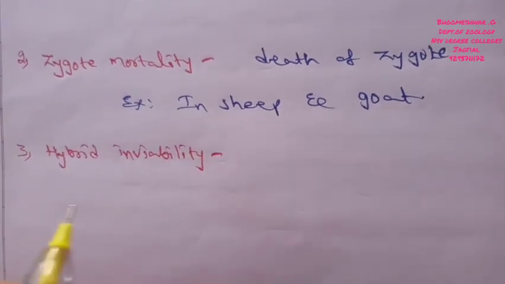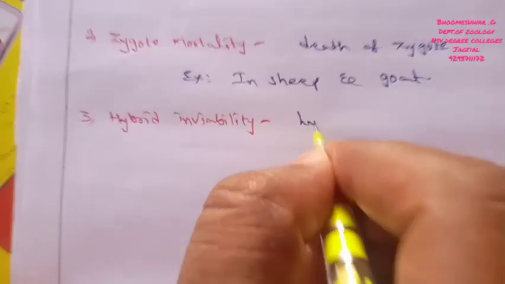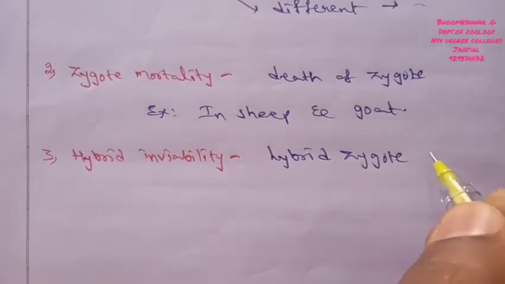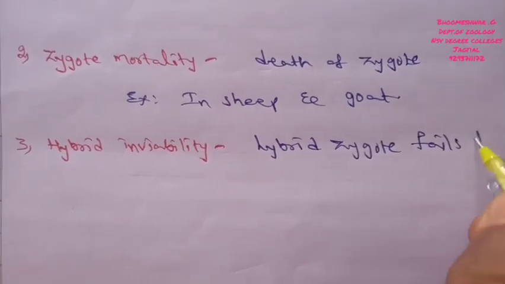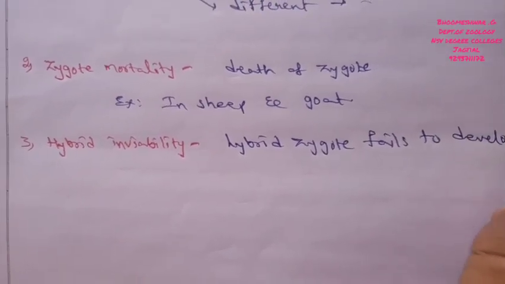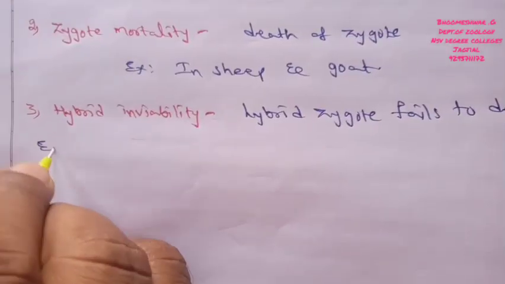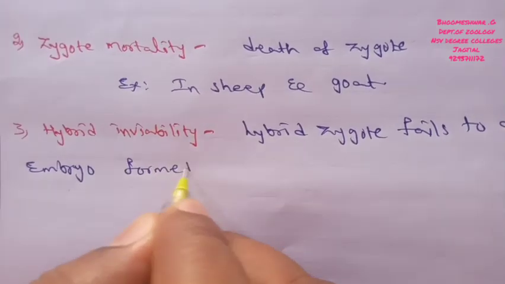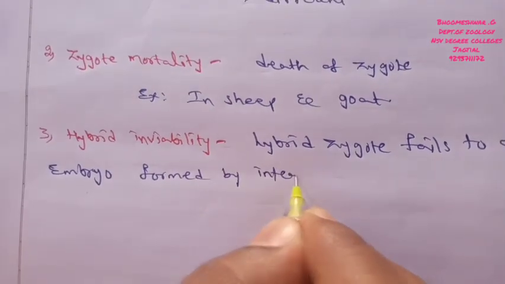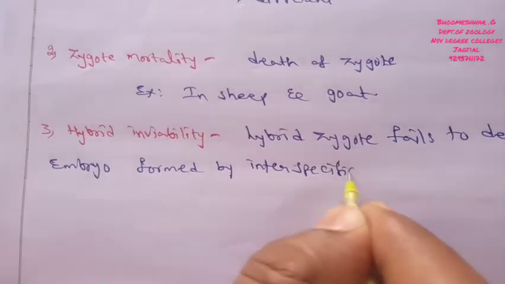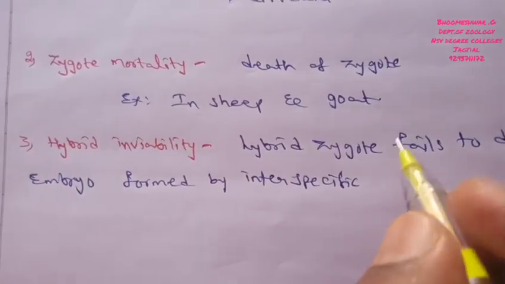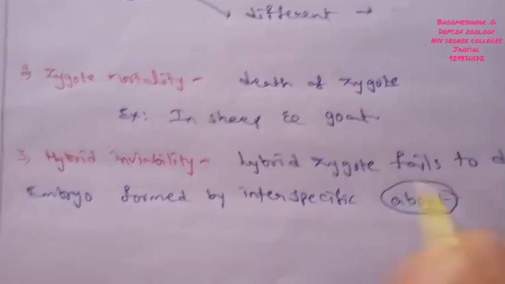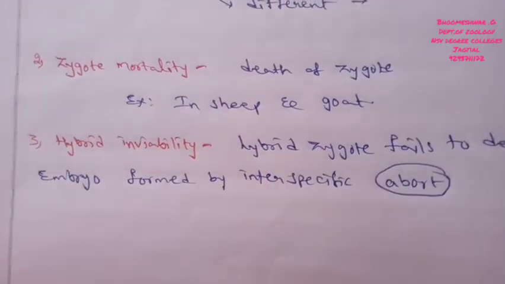In this process, hybrid zygotes can fail to develop as an embryo. The embryo is formed by interspecific crosses, and at the time of development the zygote is aborted. So finally this is hybrid inviability.